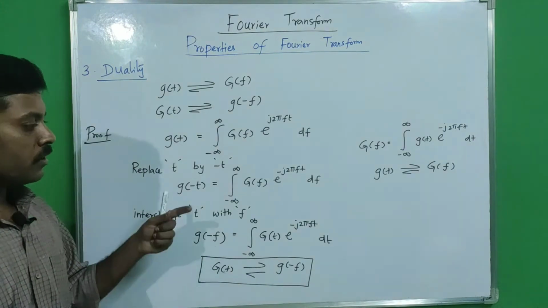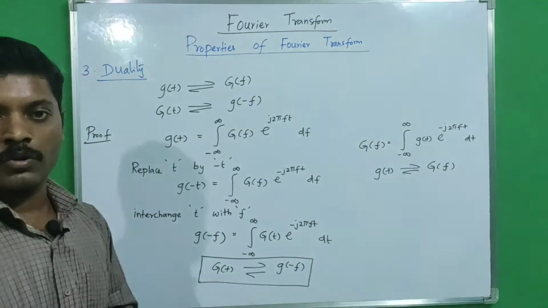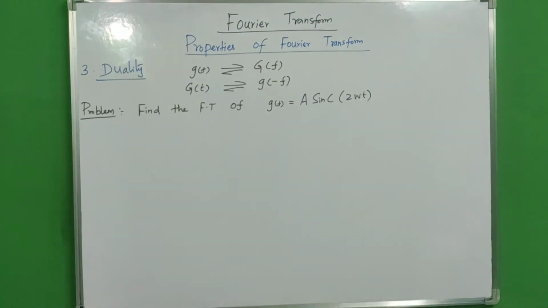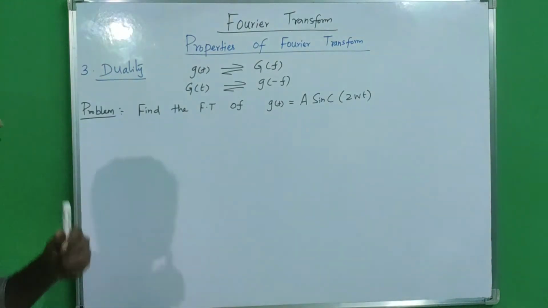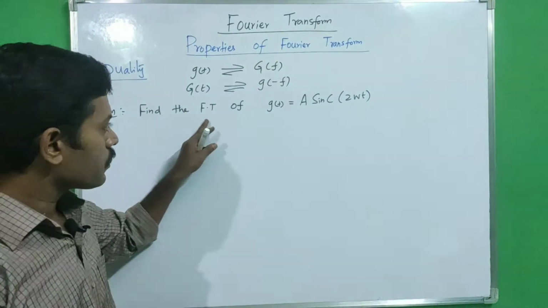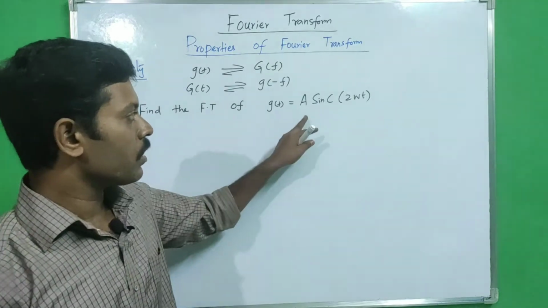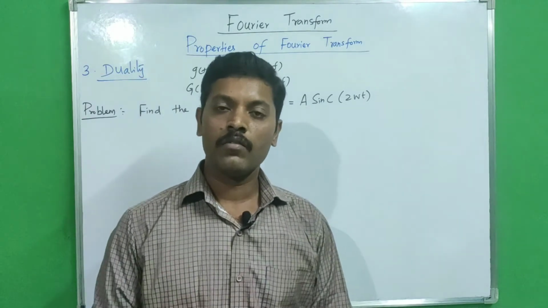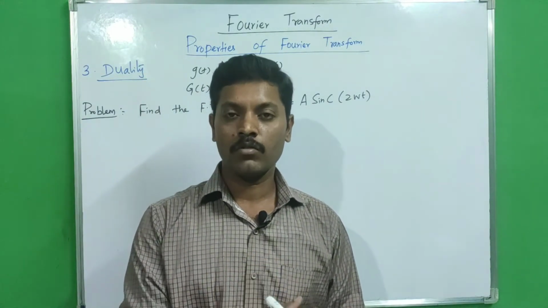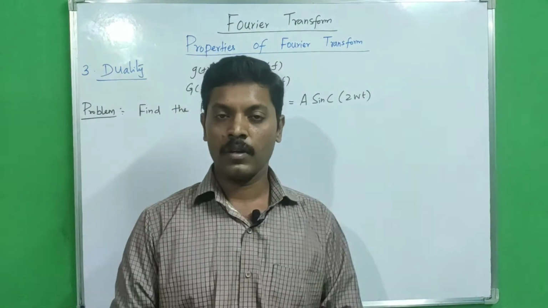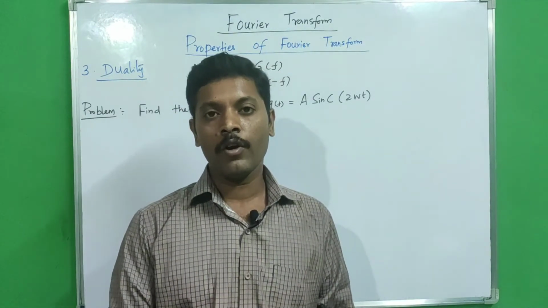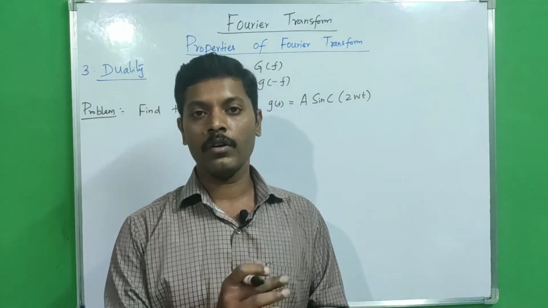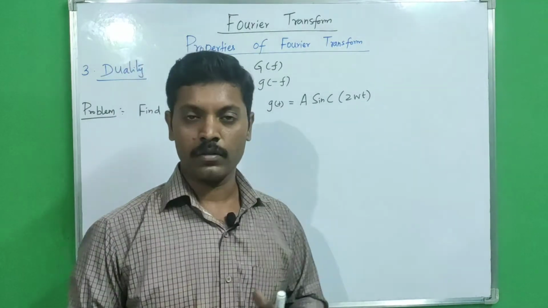Now we will see a problem by applying the duality property. Find the Fourier transform of g of t equal to A sinc of 2wt. We already found that the Fourier transform of a rectangular pulse is a sinc pulse, but we don't know what the Fourier transform of a sinc pulse is. So by applying the duality property we are going to find the Fourier transform of the sinc pulse now.